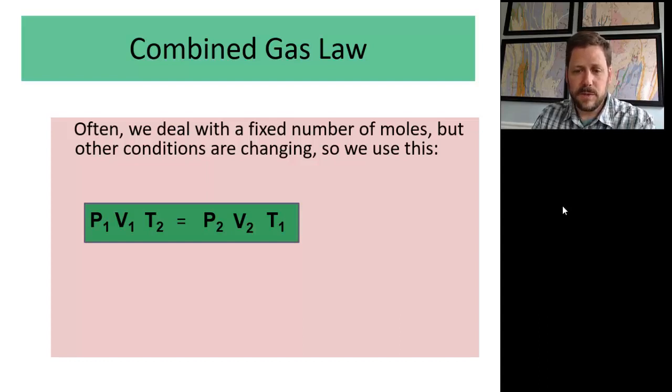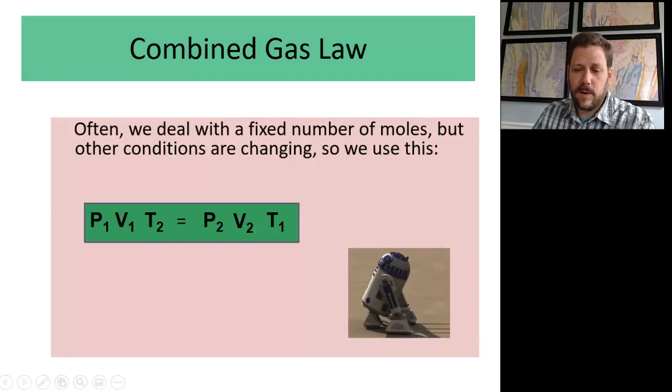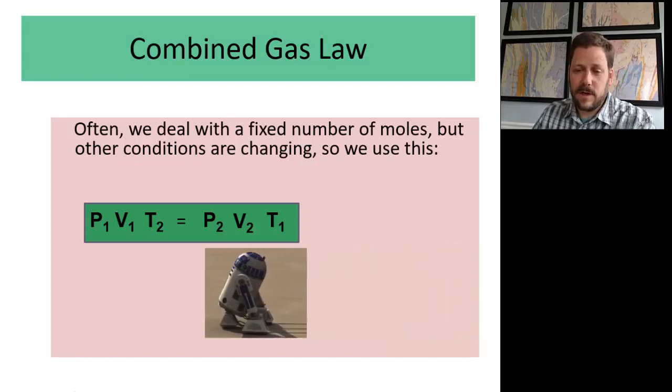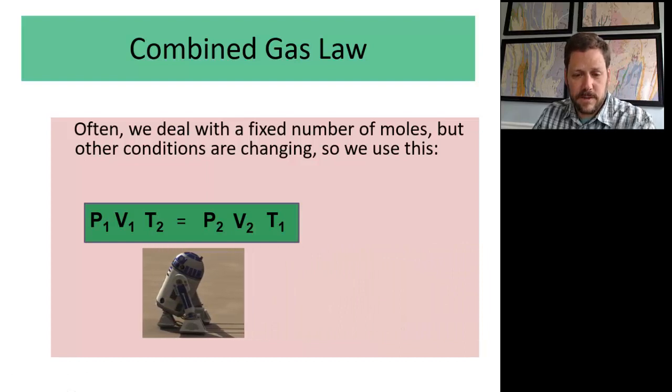And when we're dealing with a fixed number of moles but other conditions are changing, we can combine several gas laws to get this one. P1V1T2 equals P2V2T1. However, it's just a combination of all the other gas laws. So let's see how each of the other gas laws we talked about are embedded here.